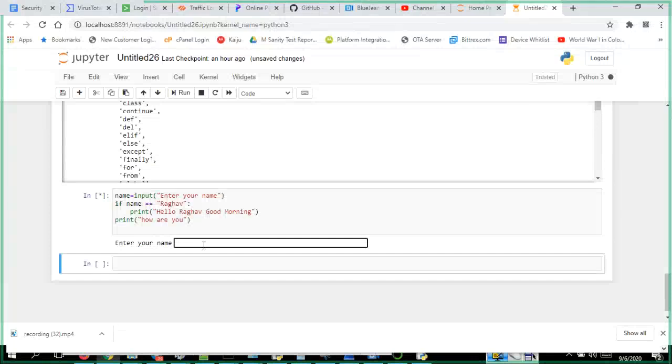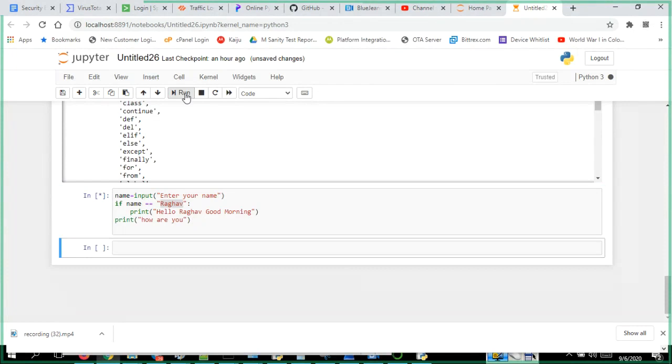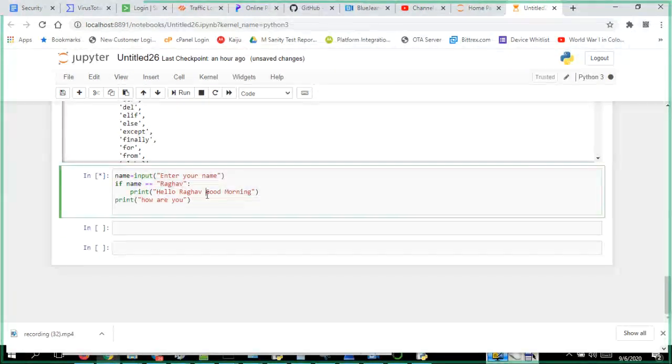Now I will give Raghav. It checks whether the name I am giving and this text are both the same. Let me take this code.